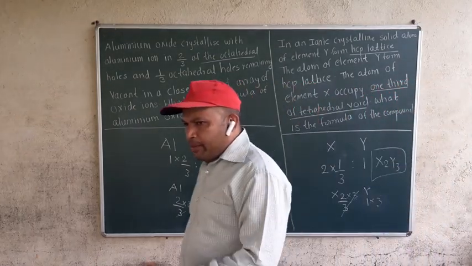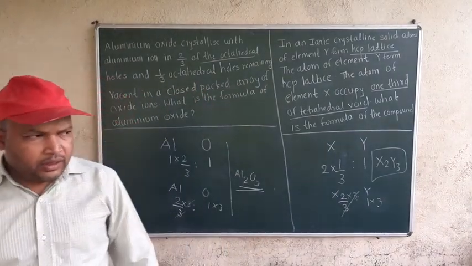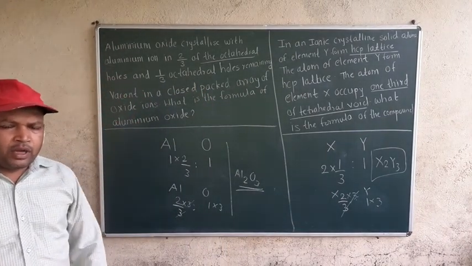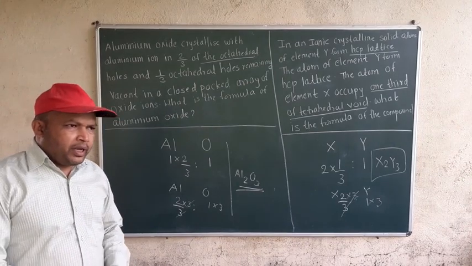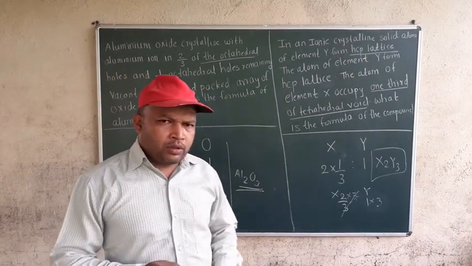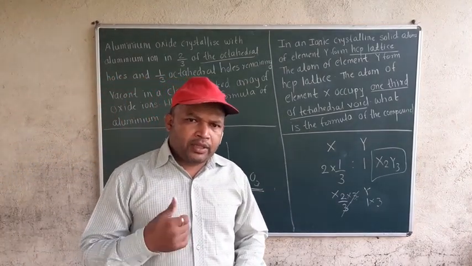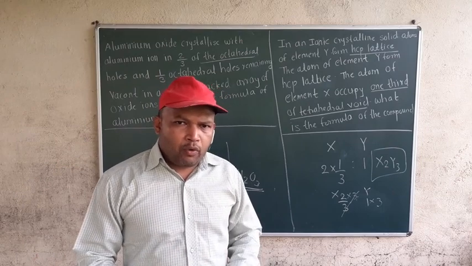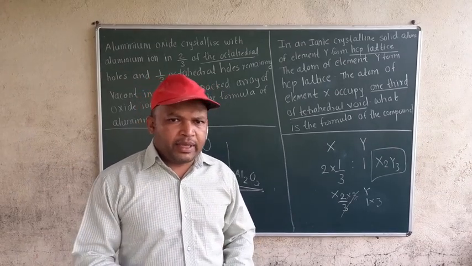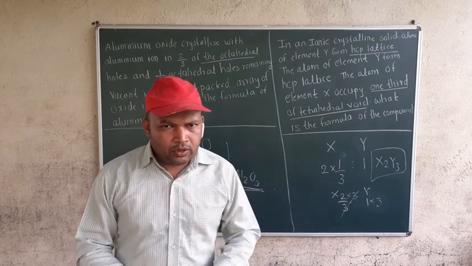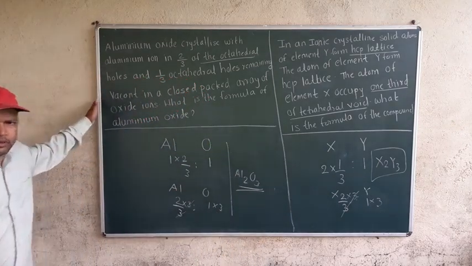This type of numericals are very easy and generally asked in competitive exams. You only need to remember, if the number of atoms is y, tetrahedral voids will always be double, meaning 2y, and octahedral voids will be y, meaning the same as the number of atoms. Okay students, did you understand this?